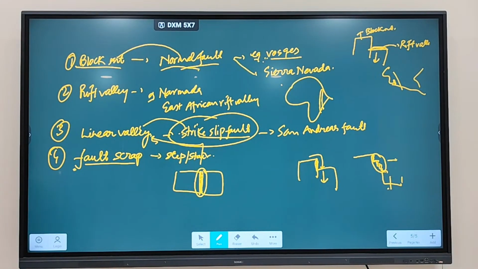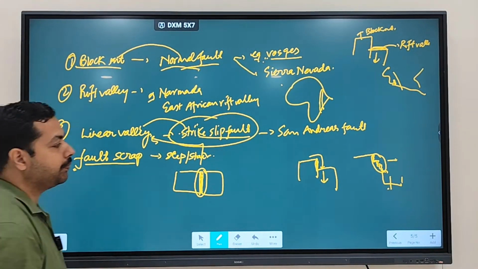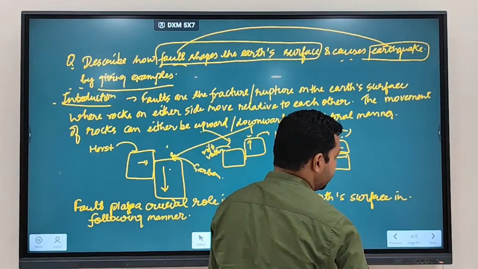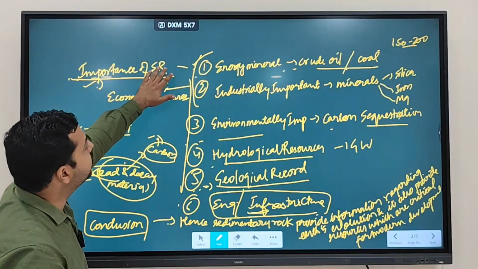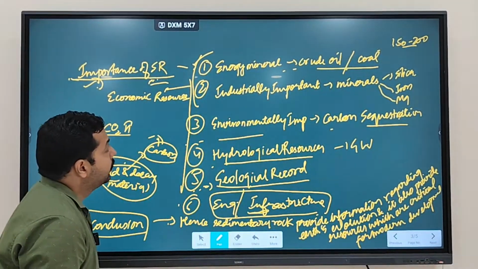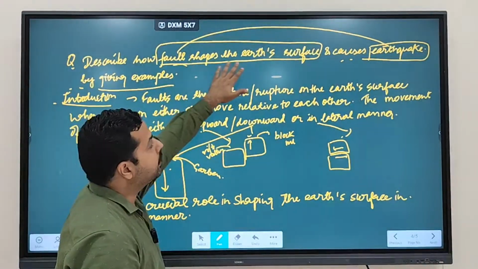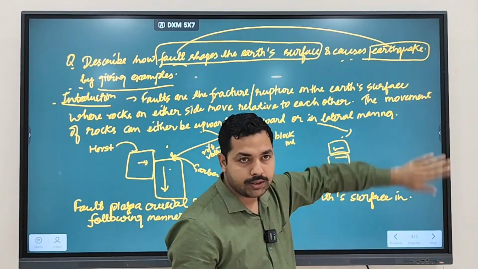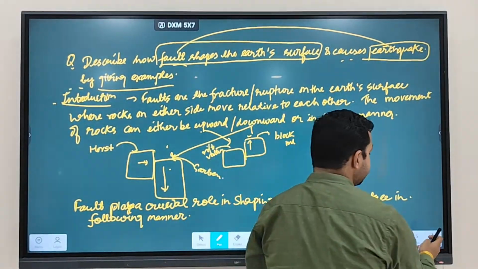Clear? Now the second part of the question says what? Yes, how it is causing the earthquake. We discussed how fault is shaping up the earth's surface. The second is how fault is causing the earthquake. Clear? So now the second part of your answer should be what?